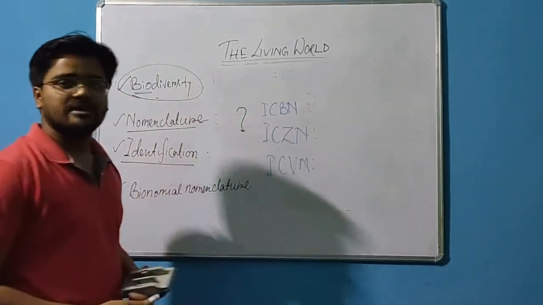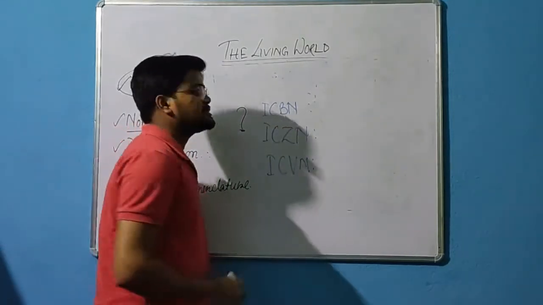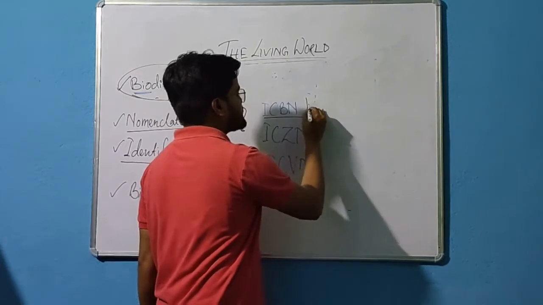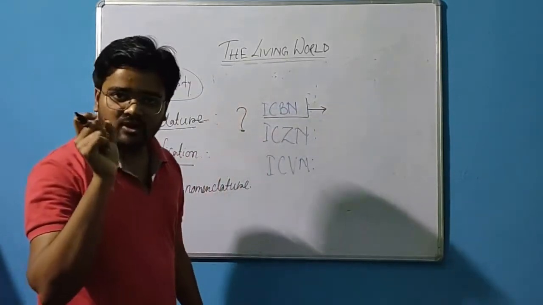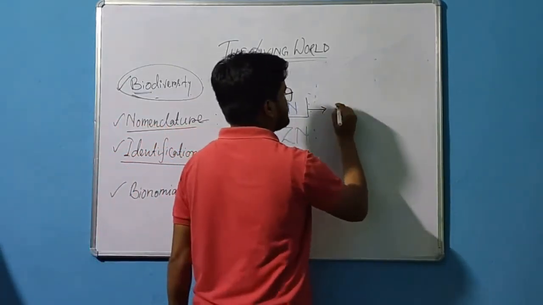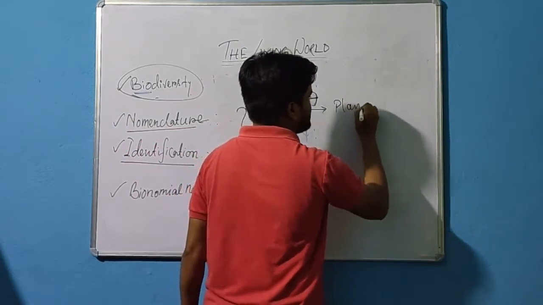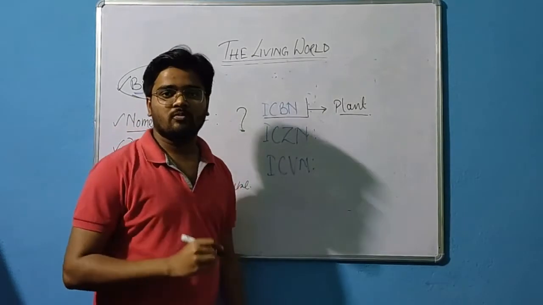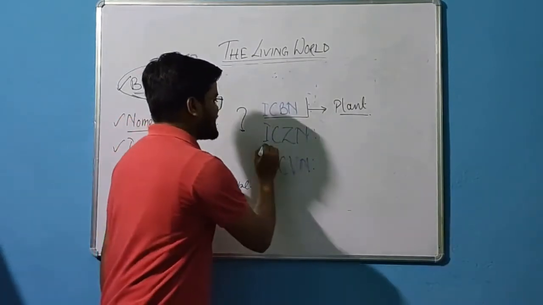Now what is the ICBN? ICBN means International Code for Botanical Nomenclature. That means these are the groups helpful for giving nomenclature to plants. What is ICZN?